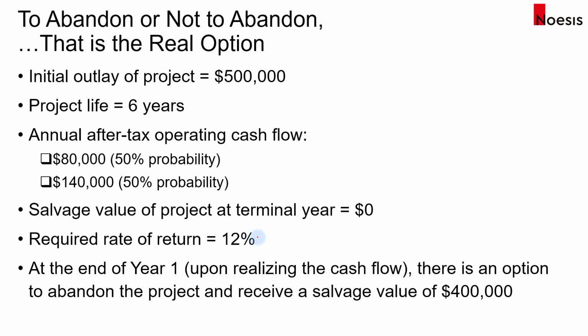And now we'll consider that at the end of year 1, upon realizing the cash flow, the company will have an option to abandon the project and receive a salvage value of $400,000. So this is only in year 1. This is an example of an abandonment option that we will consider in our computation shortly. So we will break this example into 2 parts. In part 1, we will compute the NPV of the project, assuming that the company has no option to abandon. In the second part, we will compute the NPV of the project, assuming that the company has the option to abandon it in year 1.